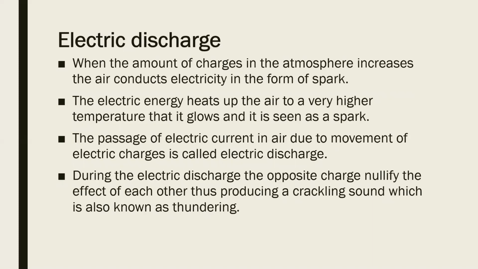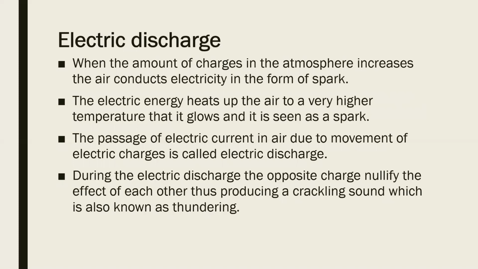That means sparkling, lightning, which we are generally aware of at the time of the monsoon season. The electric energy in the atmosphere heats up the air to a very high temperature so that we can see the spark produced in the atmosphere. We can see the sky glowing.